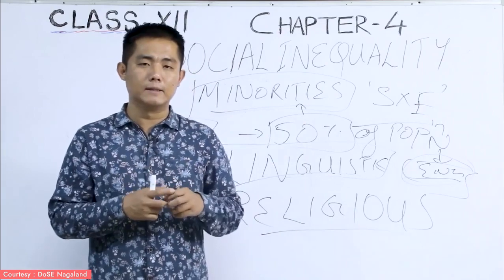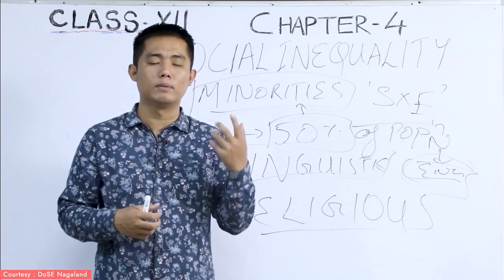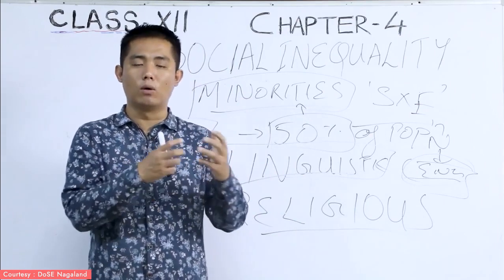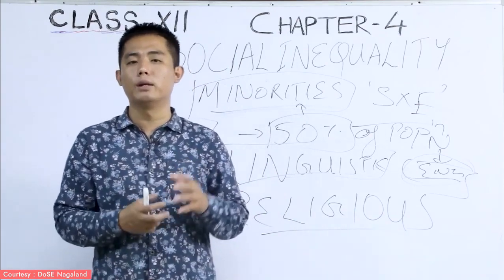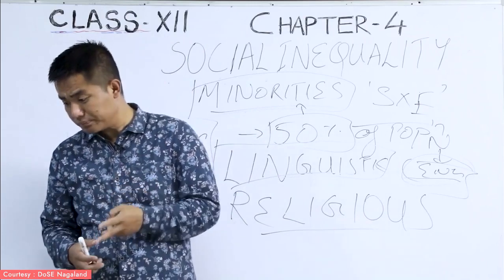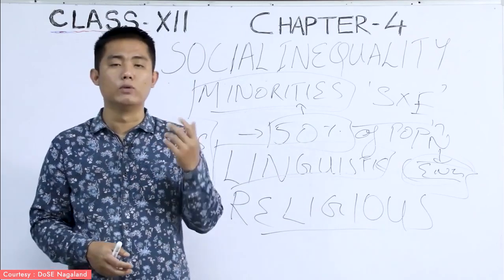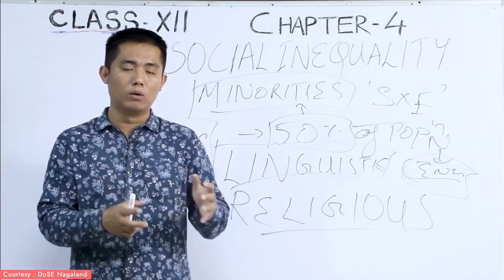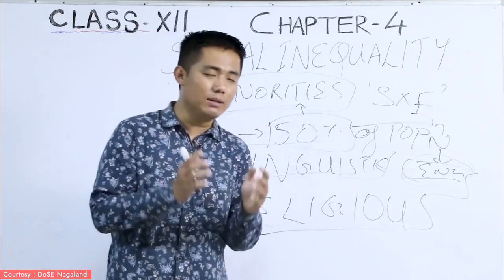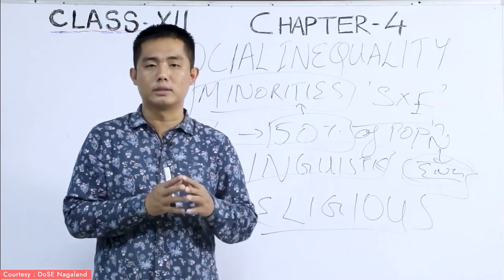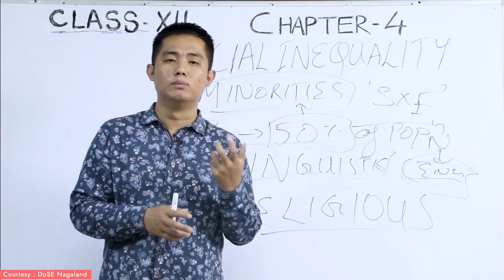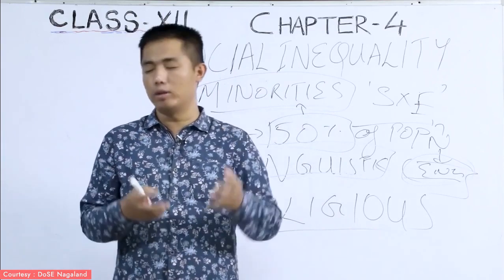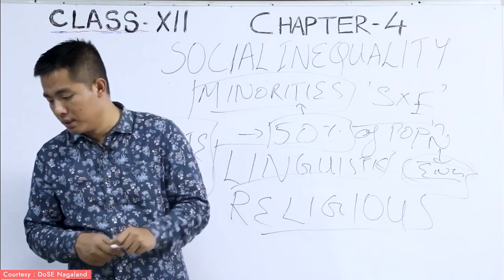Now, the most serious problem of minorities is the protection of their identity. For a minority group of people, protecting their own culture and their own identity has become very difficult. Even for the linguistic group of people, it has become very difficult to protect their own language. Why? Because people want to learn more about the language which is spoken by the majority group of people.